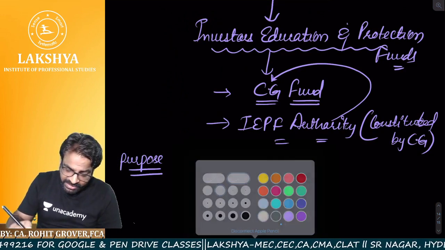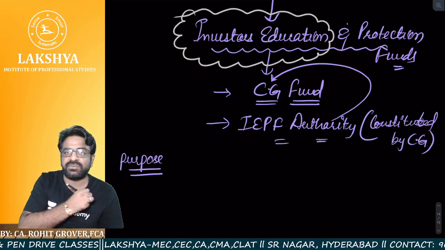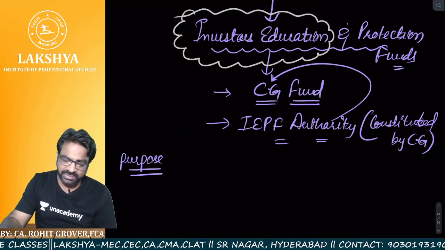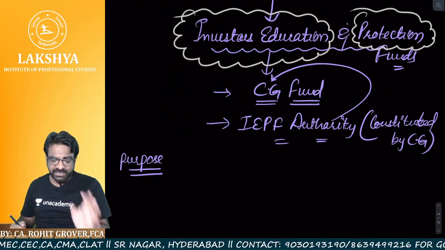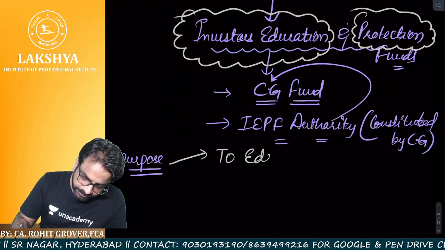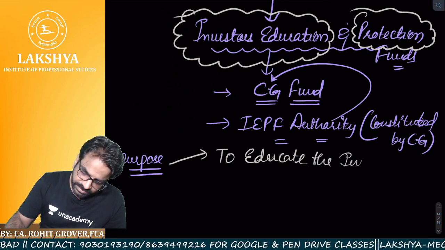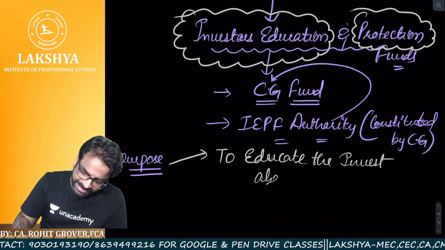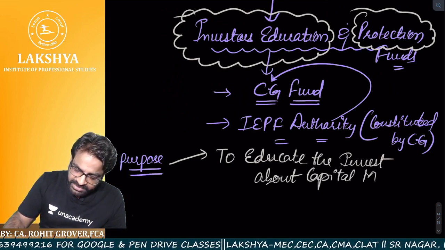If you can clearly see, what is the first word used? Investors Education. What is the second word used? Investors Protection. So what is the purpose of this fund? Purpose is very clear. Point number 1, to educate the investors about capital markets. About which markets? Capital markets.